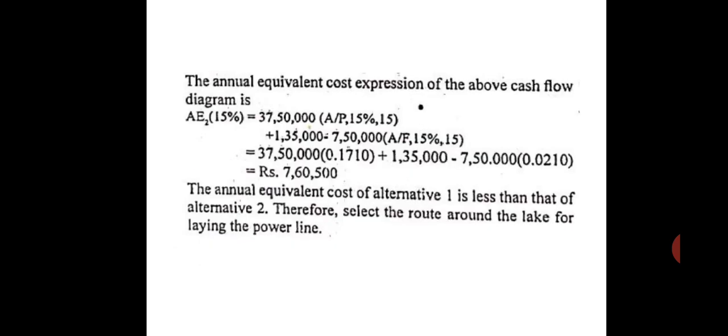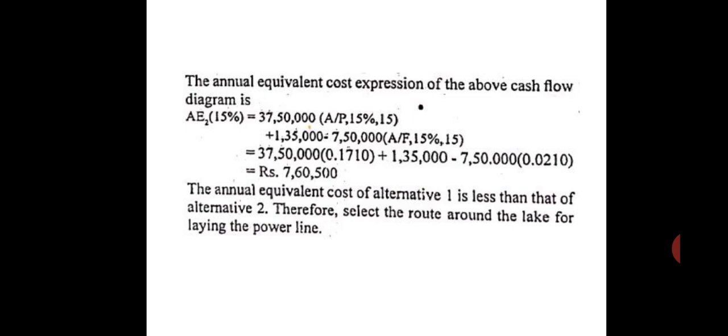So the annual equivalent cost expression here at 15% interest rate is 37,50,000 rupees (A/P, 15%, 15 years) plus 1,35,000 minus the scrap value, that is 7,50,000 rupees (A/F, 15%, 15 years). So A/P means this is only once investment. P is the principal amount, I have to find out the equivalent amount.